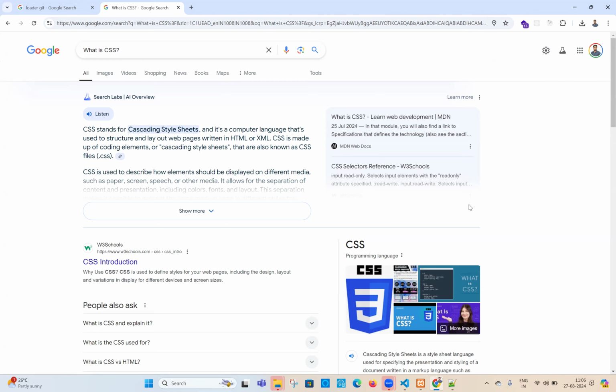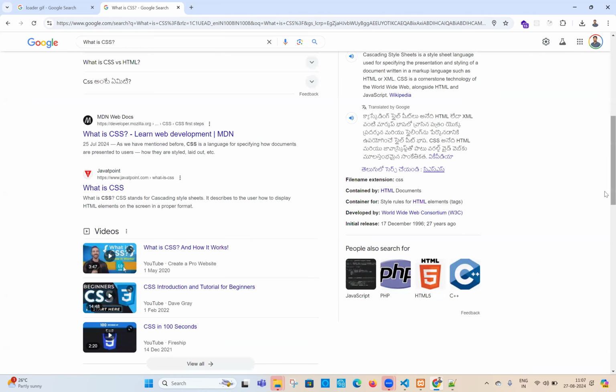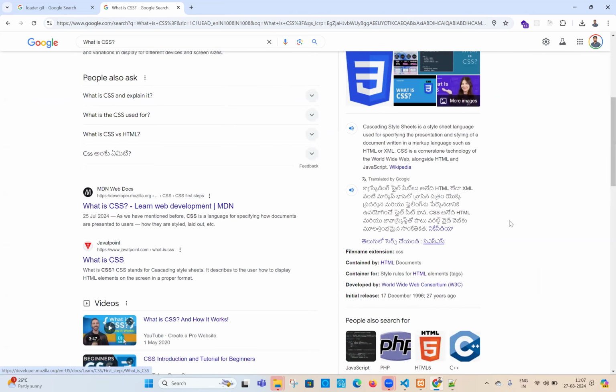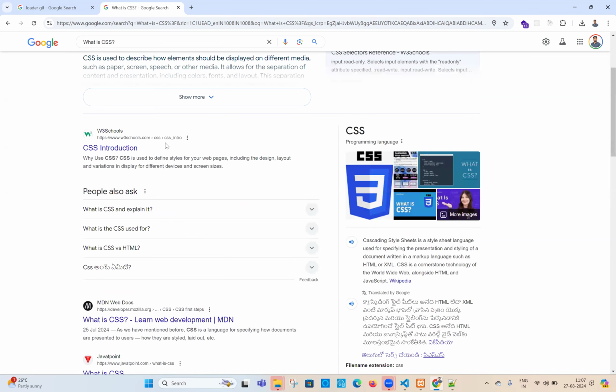Okay, let's go to W3Schools. What are these people saying here? If we go just above, why CSS? CSS is used to define the styles for your web pages, including the design, layout, and variations in display for different devices and screen sizes. Okay, somewhat better, I understand.